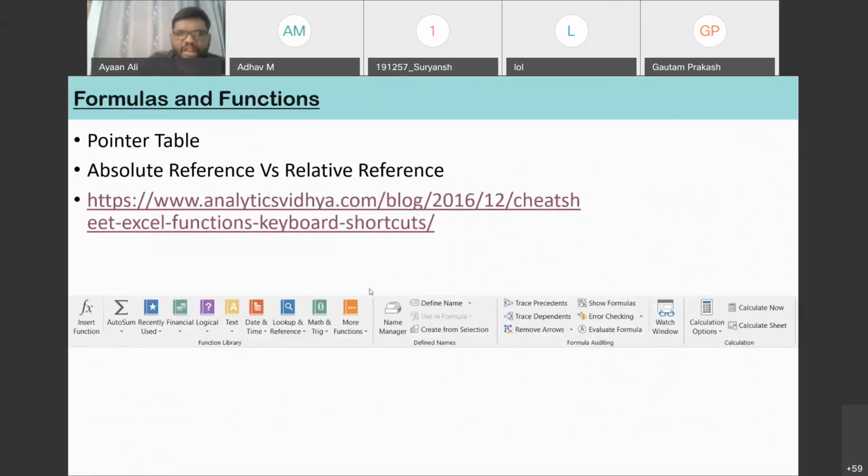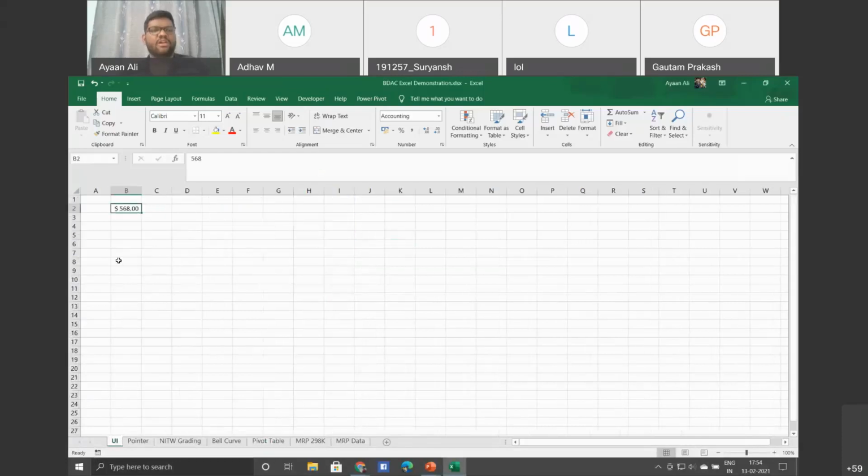Now we are getting to the core of Excel, that is formulas and functions. There is one basic difference between a formula and a function. A formula is something which you can customize. Suppose I'll do a very simple calculation, like 2 and 4. One important rule is that whenever you are using a function or a formula, before starting, you need to press the equal to sign. Either you can do 2 plus 4 directly, and you'll get the answer as 6.